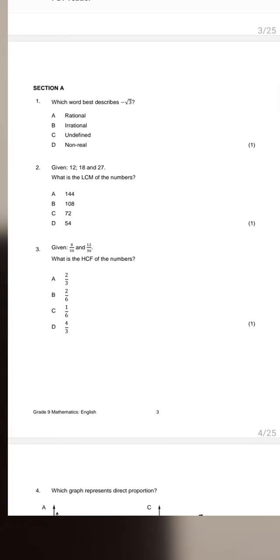Yeah, very good. 2 times 3 times 5 is what we get for 30.